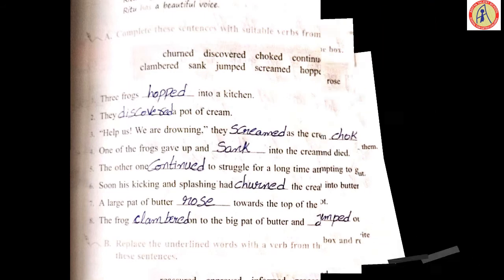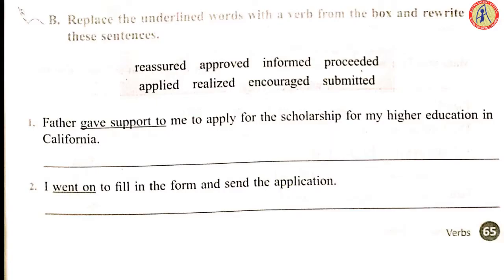Okay. Now next exercise, replace the underlined words with a verb from the box and rewrite these sentences. Now we should replace the words. Some underlined words are given and in the box identify the apt one and change into the other form. Father gave support to me to apply for the scholarship for my higher education in California. Now gave support to. Identify this underline, gave support to.